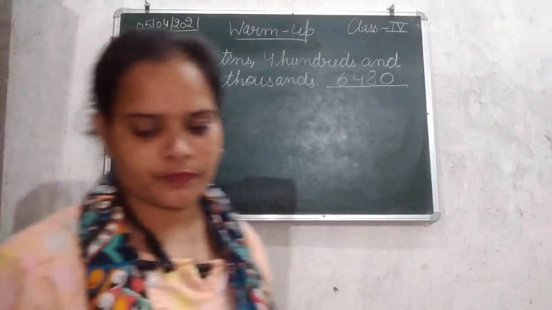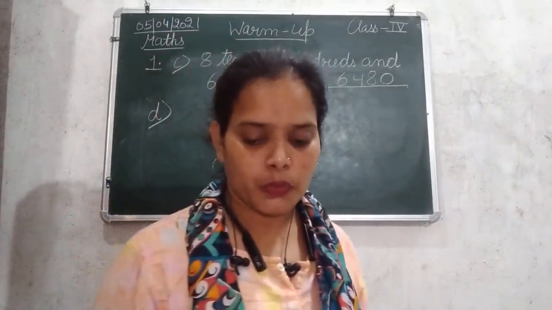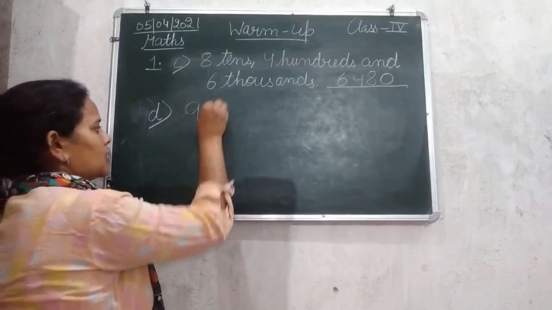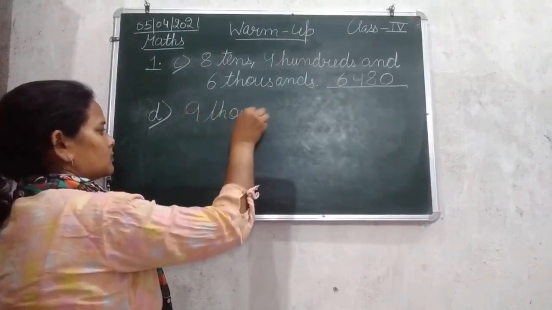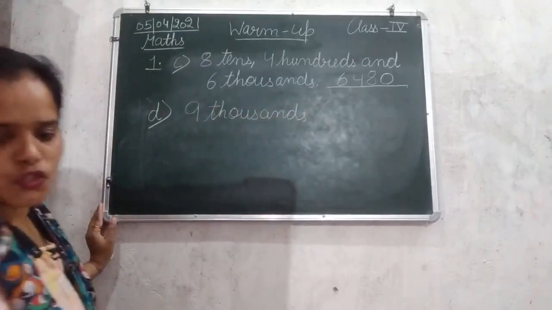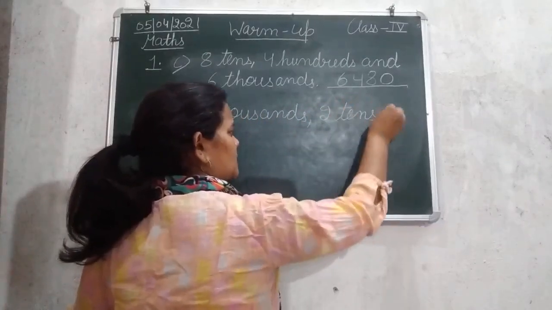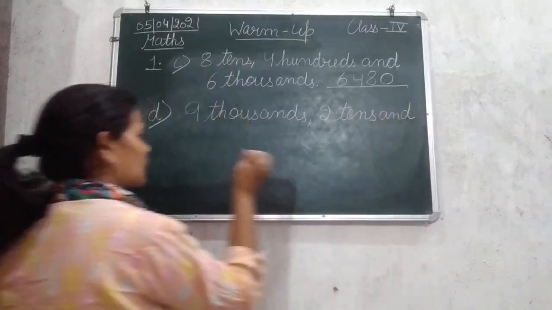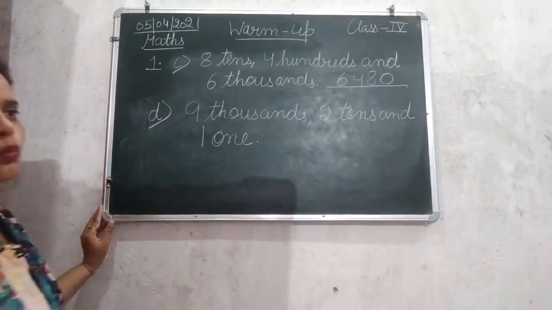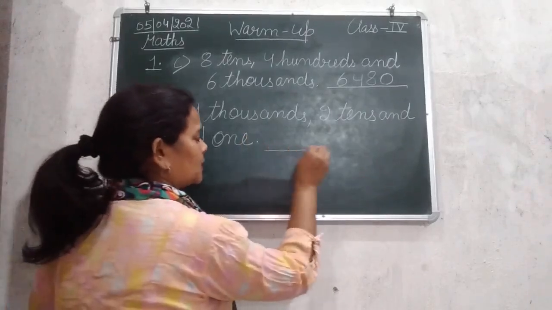The D part is 9,000, 2 tens and 1 one. So that means now we are going to write it like the other three.